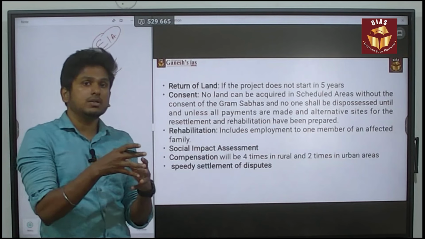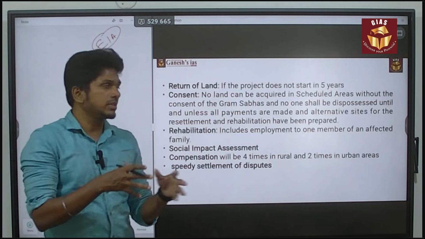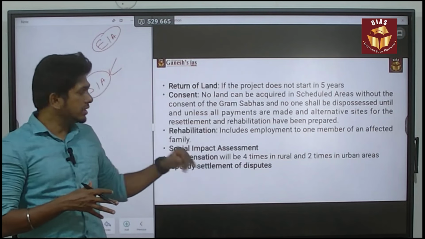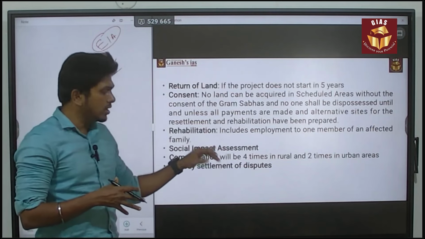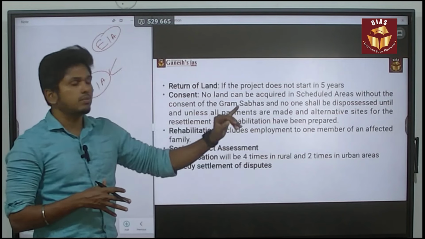So in that manner also they have to examine it. So that is called a social impact assessment. That is a must when the process of land acquisition is done. So that is also an important one. And then compensation. Compensation will be 4 times in the rural and 2 times in the urban areas.